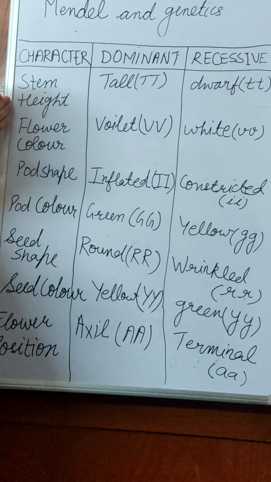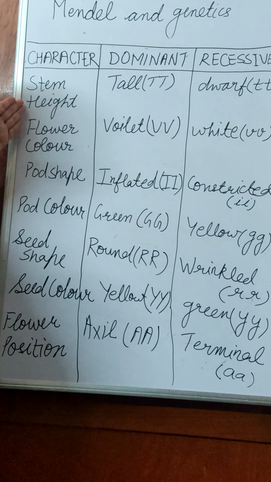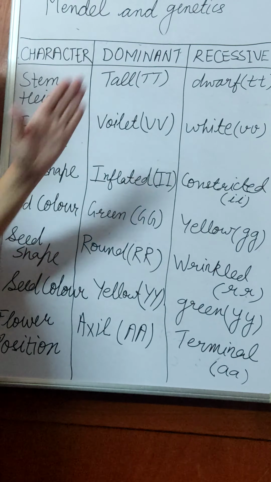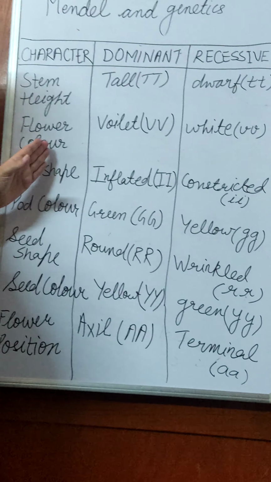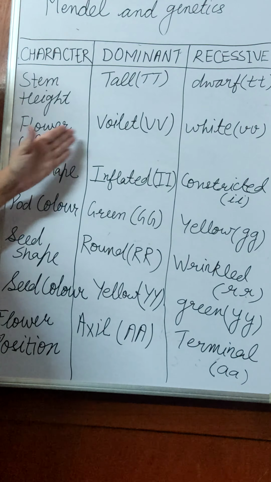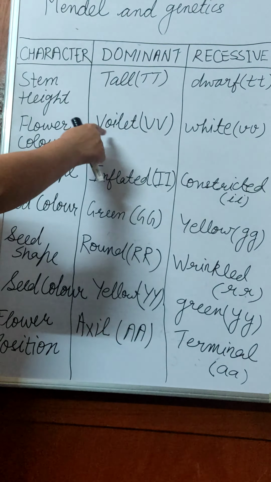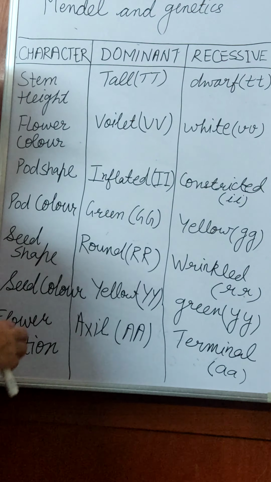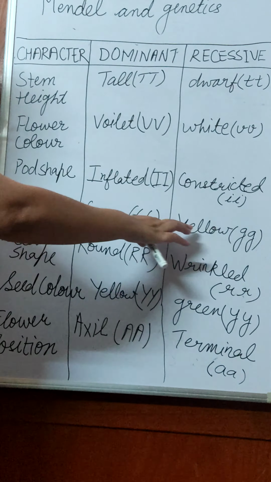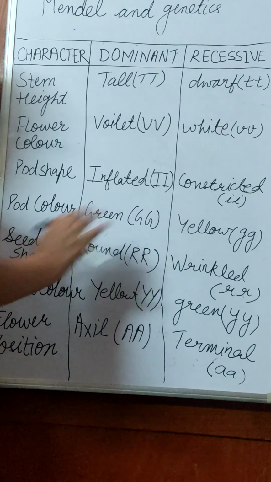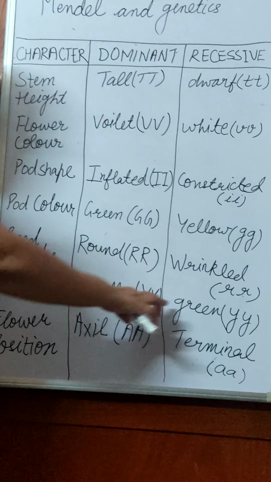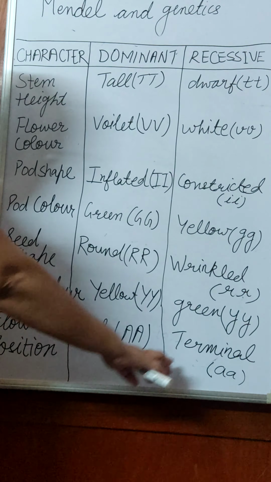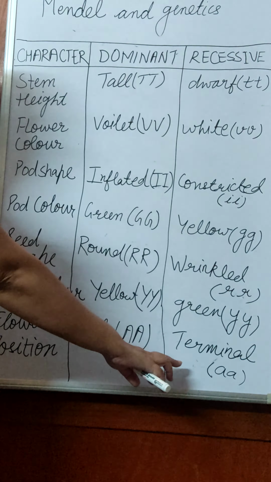The first character is the stem height: the pea plant was either tall or short. The second character was the flower color: violet and white. Then the pod shape, inflated or constricted; pod color, green or yellow; seed shape, round and wrinkled; seed color, yellow and green; flower position, axil meaning between the leaves and terminal meaning at the end of the stem.